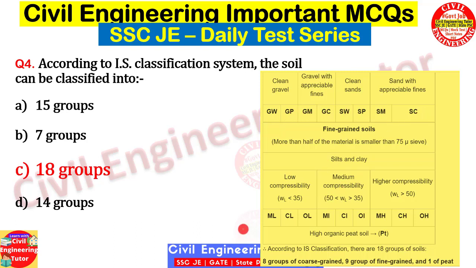And for fine grained soil, as we know that compressibility is the criteria for categorizing the fine grained soil. Here we can see that there are low compressibility soil, medium compressibility soil, and high compressibility soil. Here M simply means silt, C means clay, O means organic soil. And then there is another classification, that is organic peat, denoted as PT. So totally we have 18 groups of soils, where 8 groups of coarse grain, 9 groups of fine grain, and 1 peat. So the correct answer will be C.